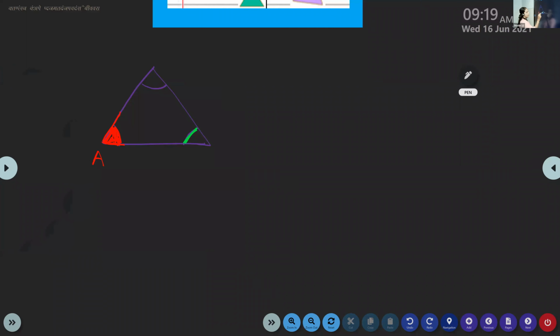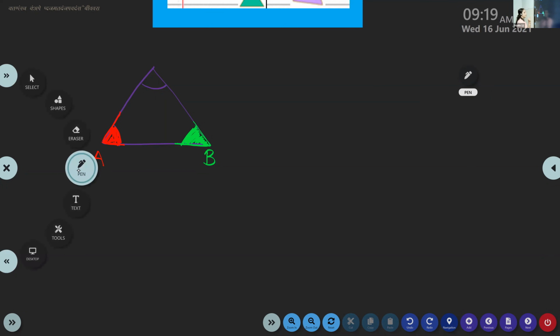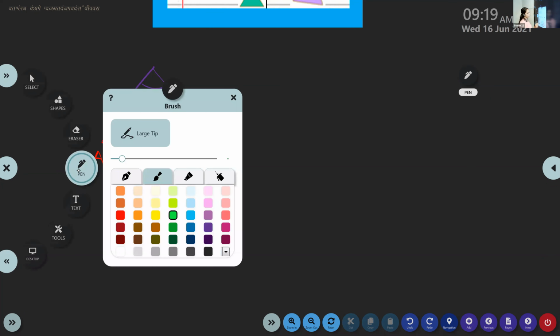And this is angle B. Actually, I shaded for you to understand, this is actually known as angles. So this is angle B. And one more is there that I'll shade with a different color.